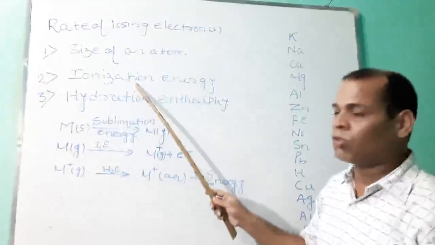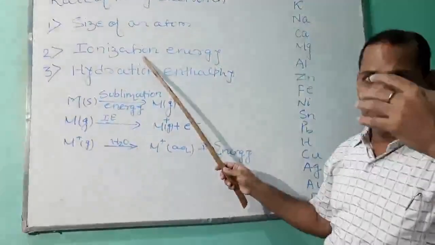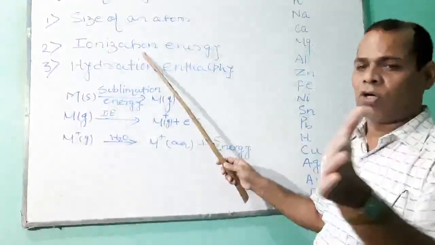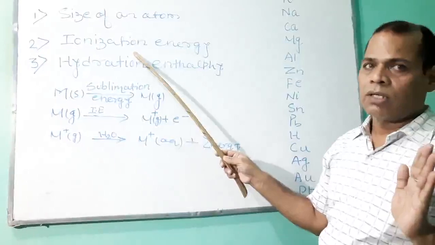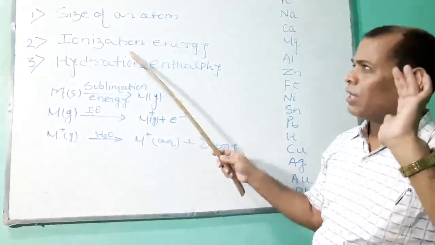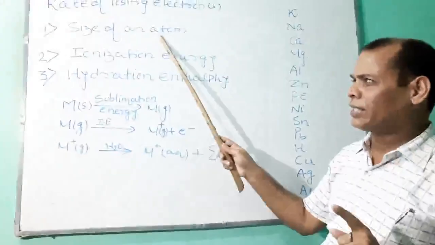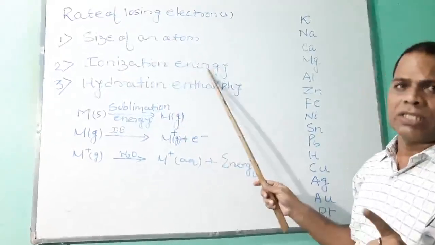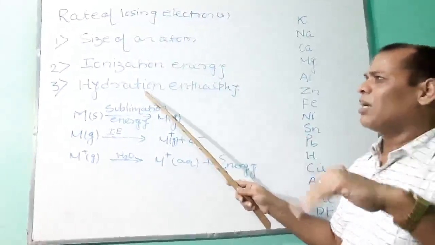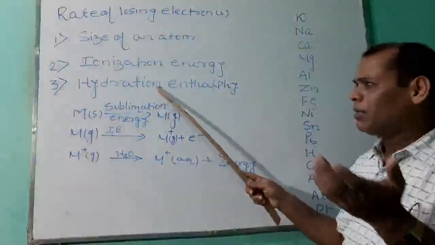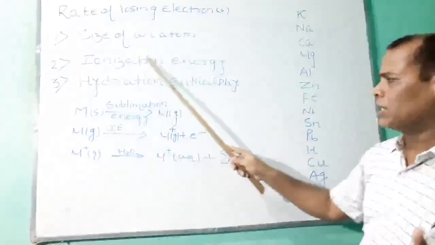It means less ionization energy, less effort is needed to remove the electron. Once again, the rate of losing electrons depends on the size of an atom and the ionization energy. You may learn a little more in class 11, but these two factors are essential here.